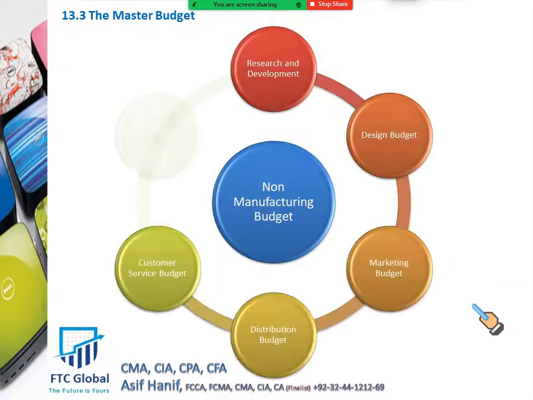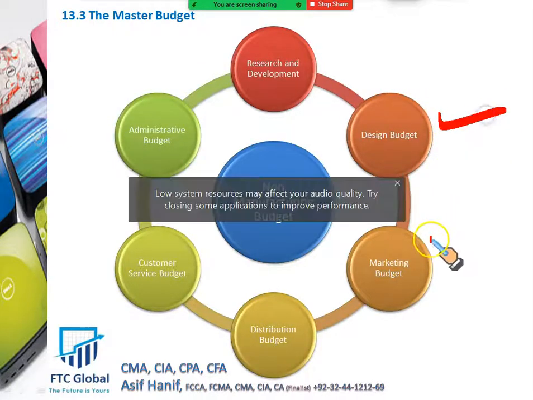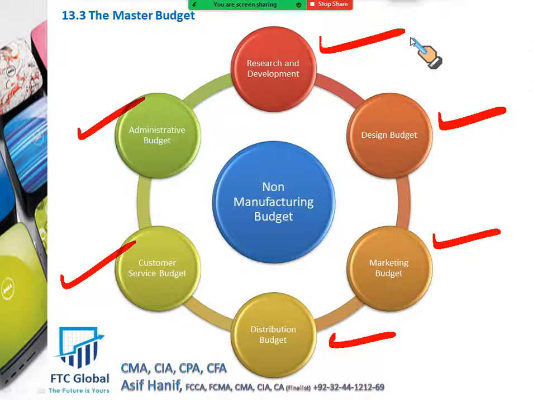These are the non-manufacturing budgets. They include, let me put it down here, designing of the products, marketing, distribution budgets, customer service budget, administration budget, and research and development budget. So gentlemen, that is the breakdown of your non-manufacturing budget.